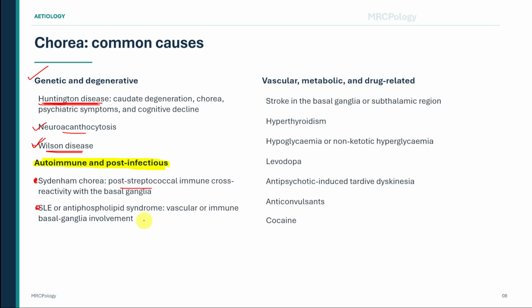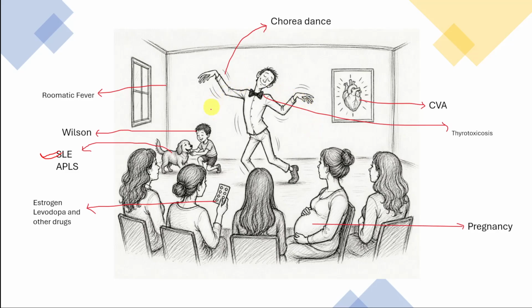There is also a separate video on this YouTube channel containing a picture mnemonic presented as a simple sketch for remembering the causes of chorea. Learners who prefer pictorial memory can look out for that video and use the sketch for rapid revision.